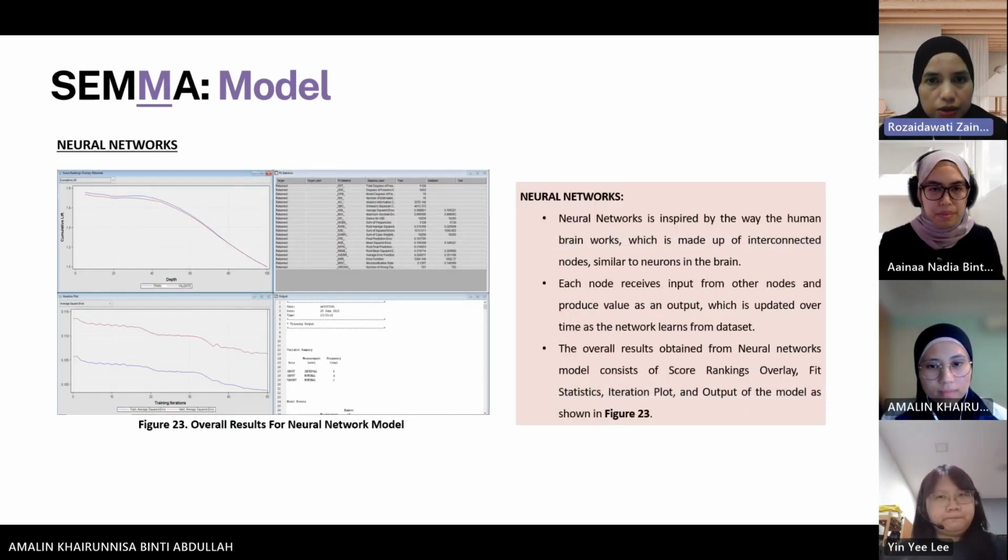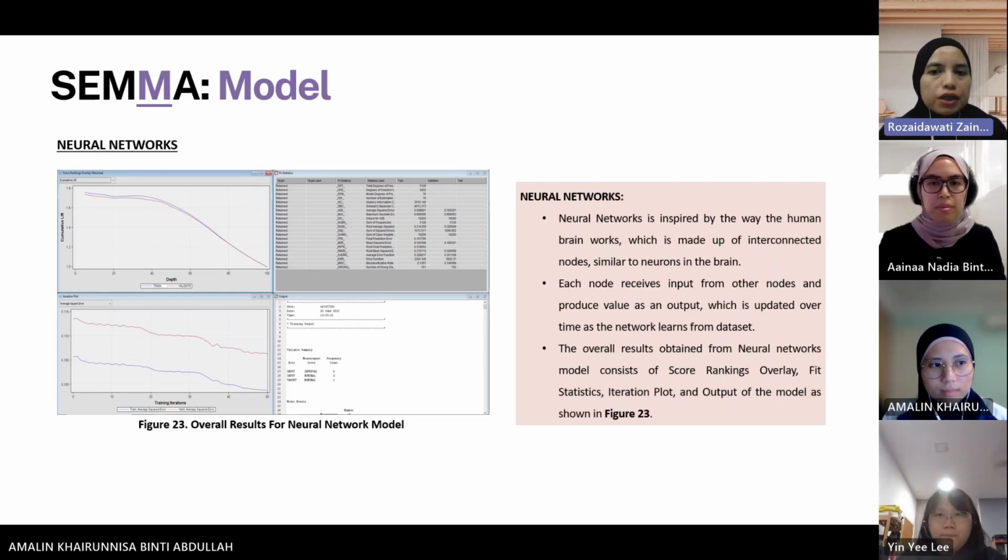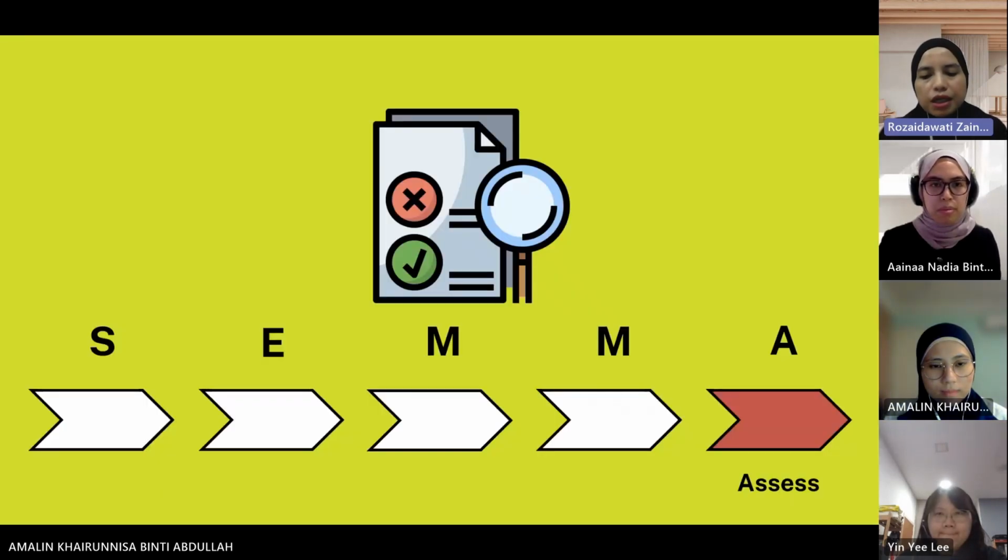Next, please. The final model is neural networks. Neural networks are inspired by the way human brains work, similar to neurons in the human brain. The overall result obtained from the neural networks model consists of score rankings overlay, fit statistic, iteration plot, and output of the model as shown in figure 23. I'll pass to my teammate Aina for the assess part.